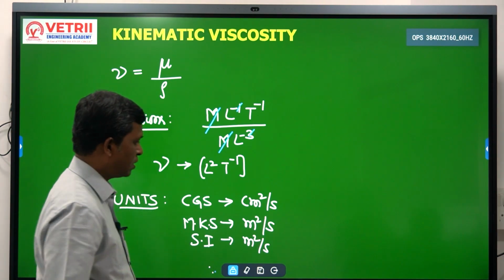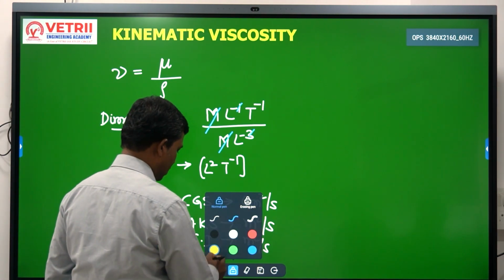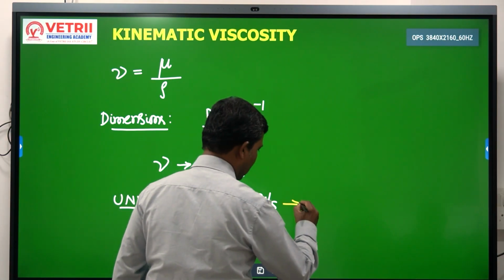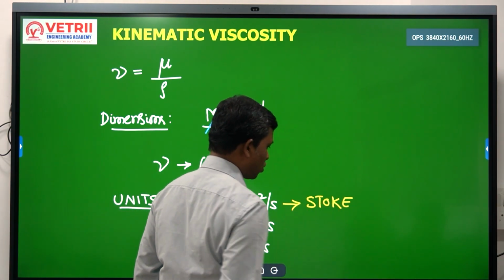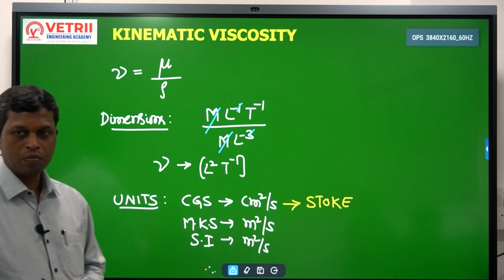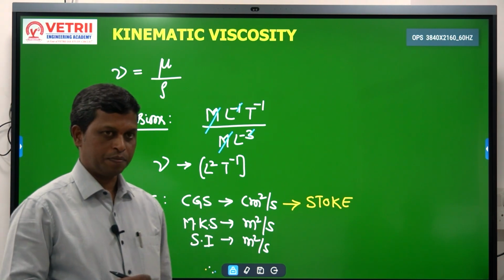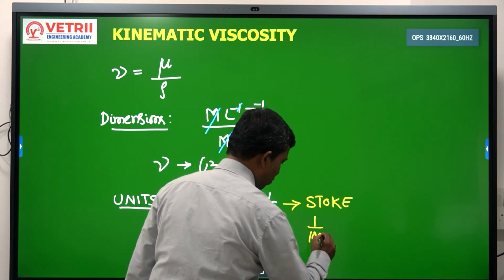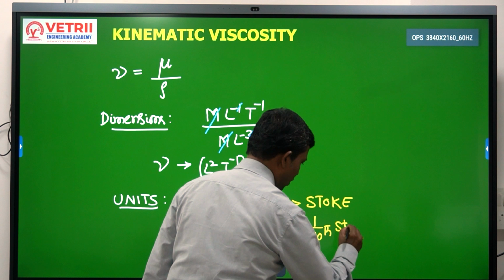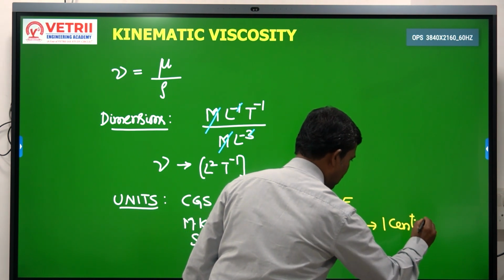Please keep in mind that centimeter square per second is called Stokes, named after a scientist. 1 by 100th of a Stokes is 1 centi-Stokes.